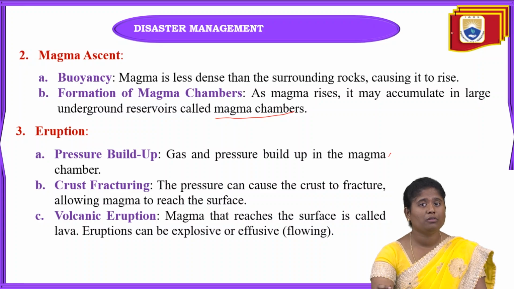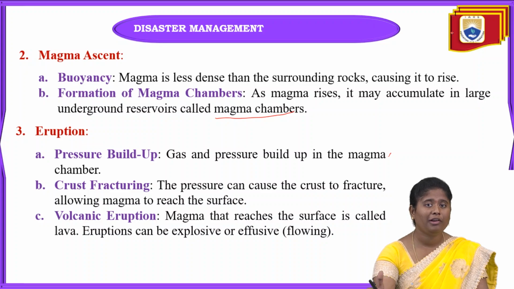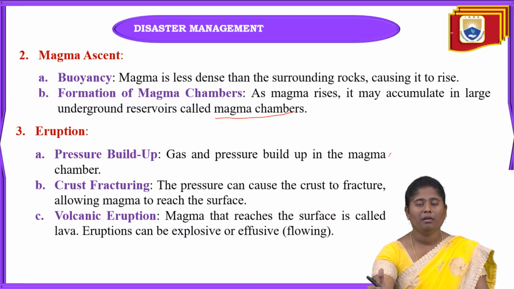This lava rises to a very high height also. When we see any volcano, it will look like an explosion or an infusion, some flowing type. When the magma reaches the surface, it is called lava here.